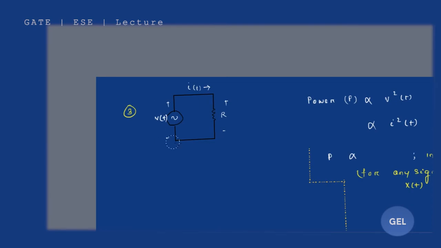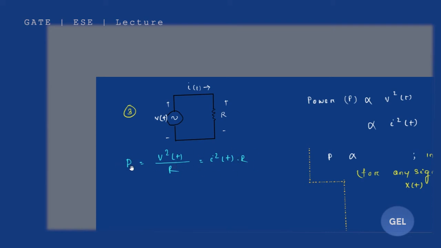Look here, there is a circuit which has resistance R, and you have applied a voltage v(t), and i(t) is the current which flows through this resistor. So we can say that the power associated with this resistor is nothing but v squared(t) by R. Or we can also say power is equal to, in terms of current, i squared(t) into R. It's a very simple fundamental idea.